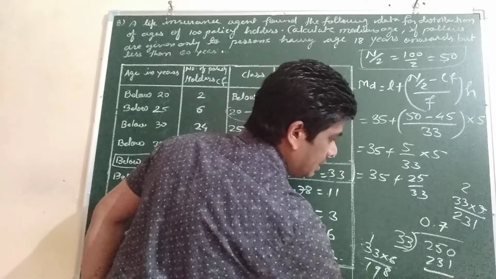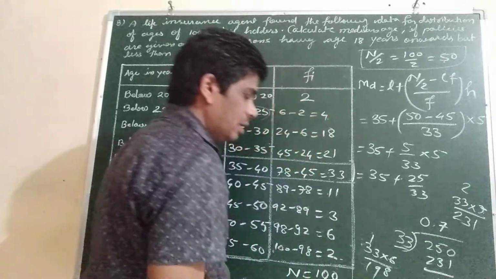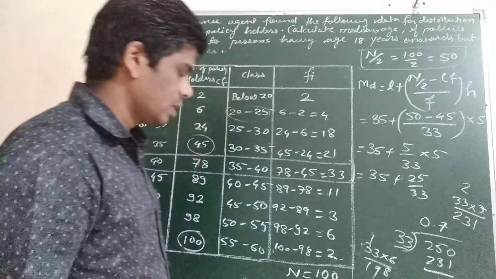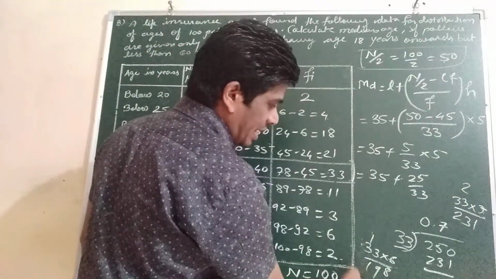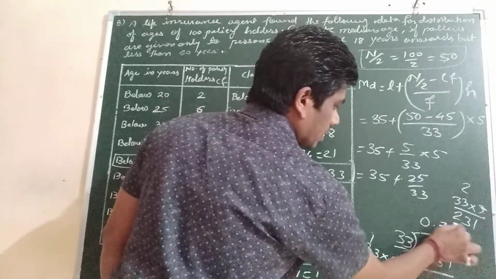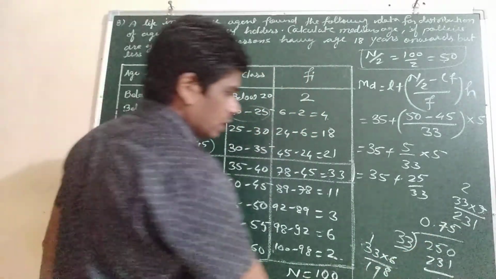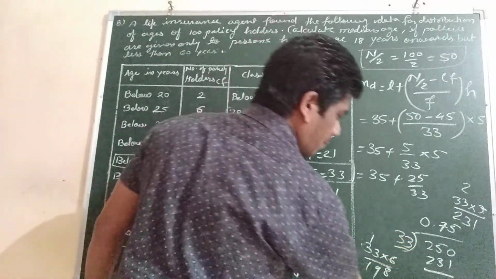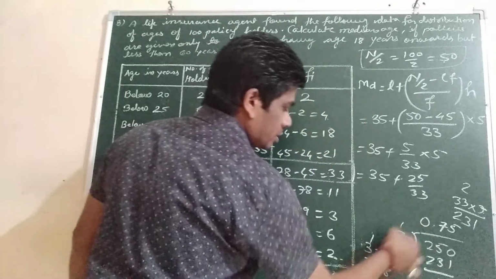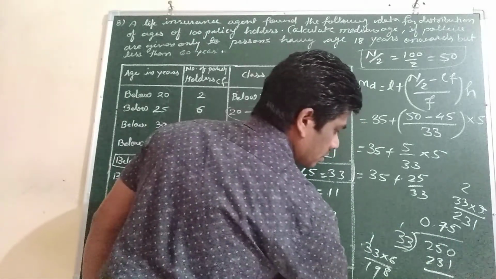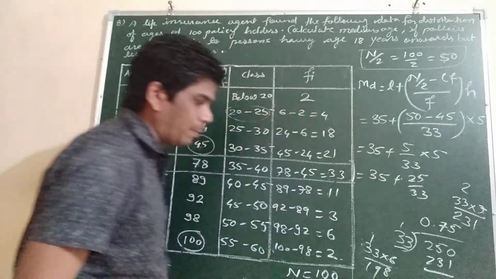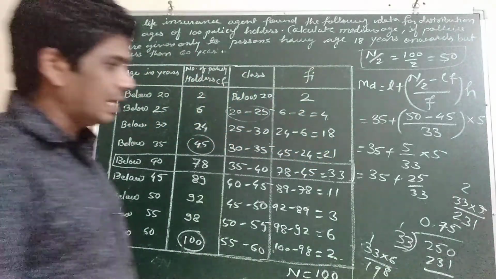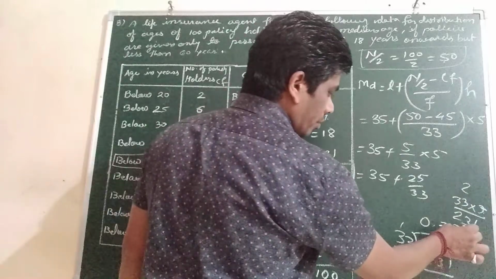Remainder will be 19. Then we take 0, 190. 33 into 5 is 165, so 5. Remainder 250 again the same. What you will get? 7.